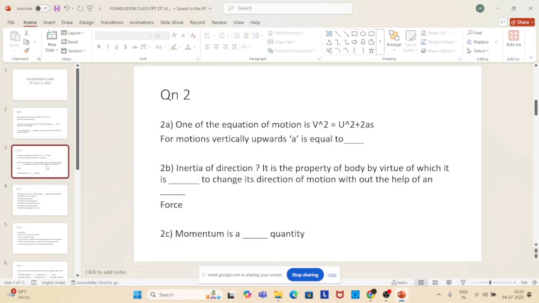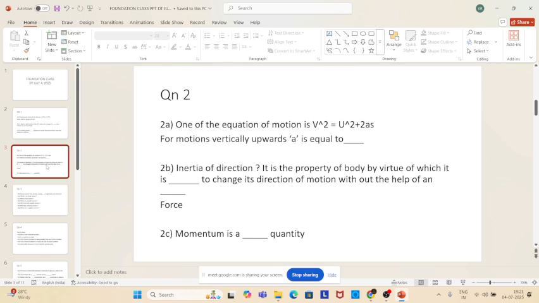Okay, go to next. One of the equations of motion is v square equal to u square plus 2as. Have you studied this? Yes, sir. We have studied it in class 9. So there are three equations. One is v equal to u plus at, where v is the final velocity, u is the initial velocity, a is the acceleration, t is the time, and s is the distance. Then v square equal to u square plus 2as is another equation. The third is s equal to ut plus half at square. All these three things you have studied. I have taken the second formula.